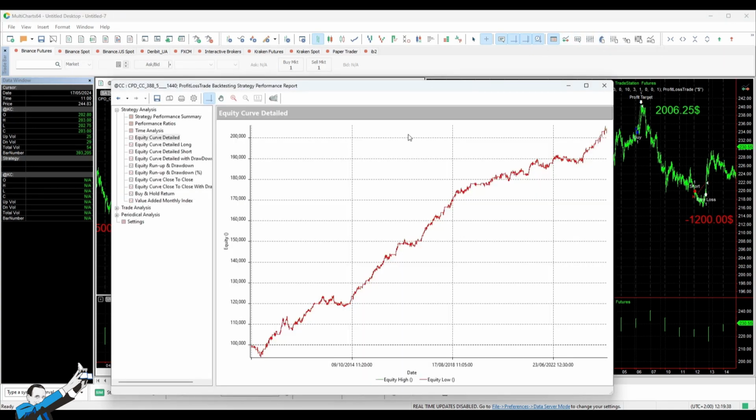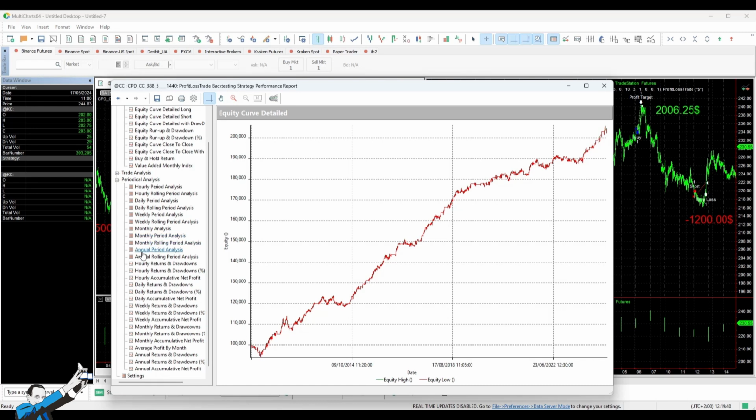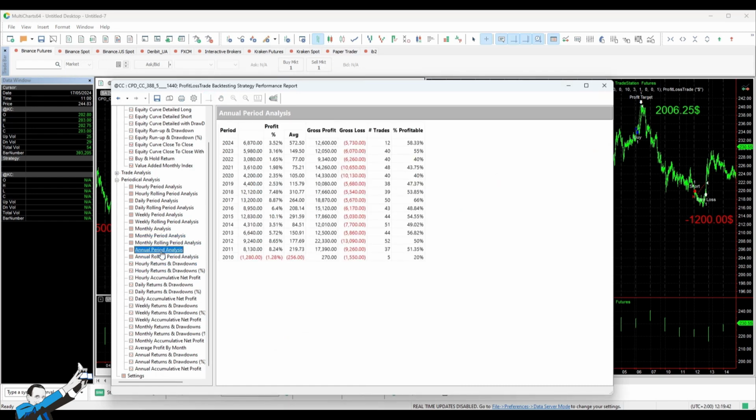Let's check the periodical analysis. The out-of-sample year of 2024, coincidentally, is one of the best years so far, likely because of the strong underlying trend in cocoa that happened recently. We were fortunate to develop this system in 2023 and have it in our portfolio in 2024, when cocoa was highly volatile and moved a lot. Despite its short-term focus, this system shows to be able to successfully ride these trends.